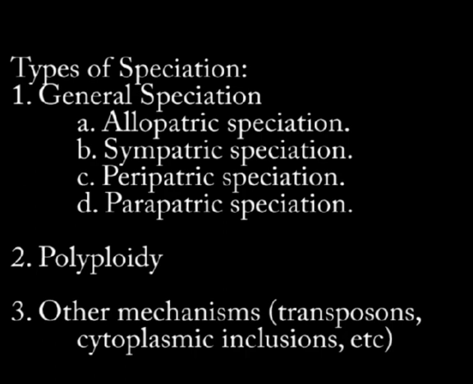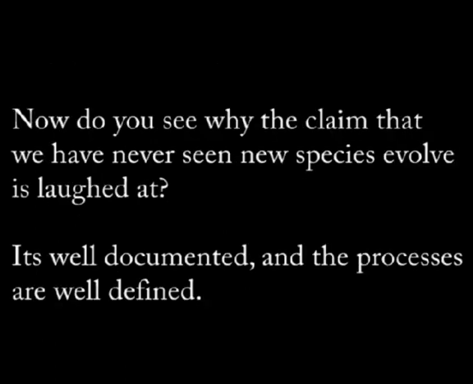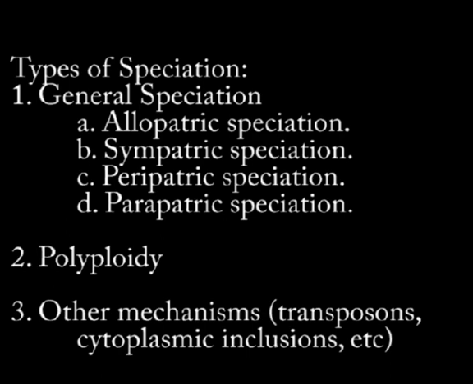Overall, there are two major evolutionary processes by which new species can be formed. The first is simply general speciation, which I'll discuss in a minute. The second is called polyploidy, which results in a relatively instant creation of new species. Now, because this involves genetic abnormalities, it typically involves plants, and I'll be discussing that at the latter portion of the video. As far as general speciation is concerned, there are four types: allopatric, peripatric, parapatric, and sympatric. For the purposes of this discussion, however, peripatric and parapatric are so similar that we'll simply discuss peripatric.